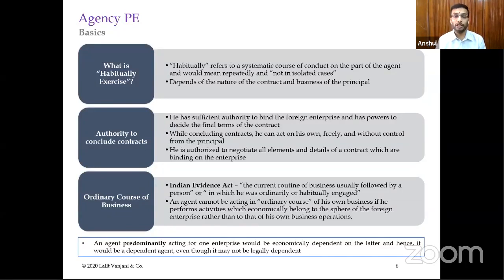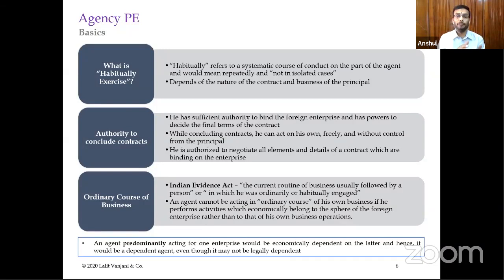But yes, if an agent has been appointed who has been granted, first of all, "has" means he has the authority, and then he habitually exercises that authority also to conclude contracts. So the authority to conclude contracts, what does authority mean? Authority means that the agent is capable of finalizing the terms of the contract with the customers without going back again and again to the foreign enterprise.